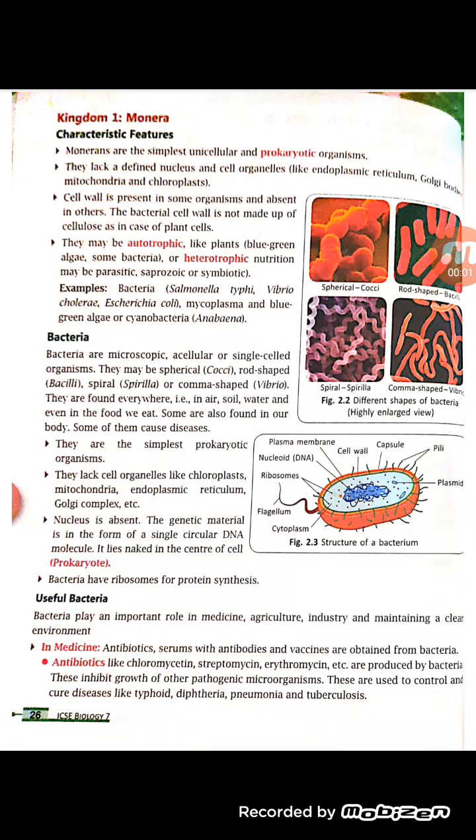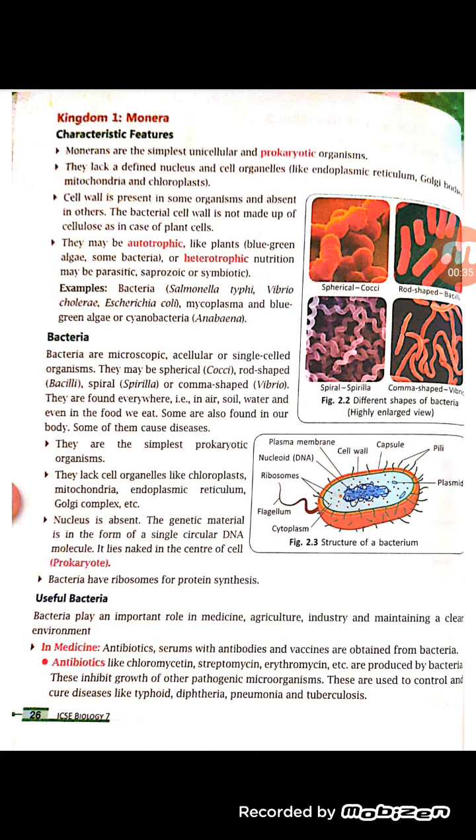Hello students, today I will start with the topic Kingdom Monera, the first kingdom which we will study under the chapter Kingdom Classification. There are certain characteristics present in all the organisms under Kingdom Monera. First, all the organisms included in Kingdom Monera are the simplest ones. Then they are unicellular, meaning composed of a single cell, and they are prokaryotic organisms.